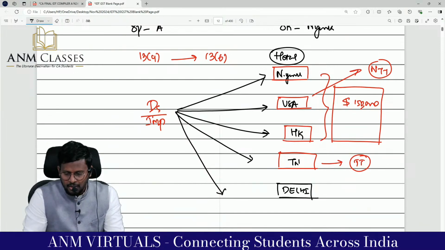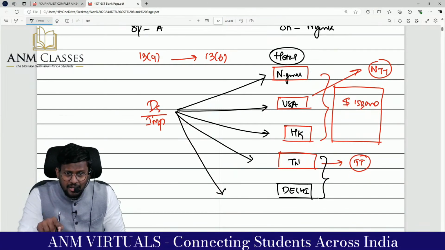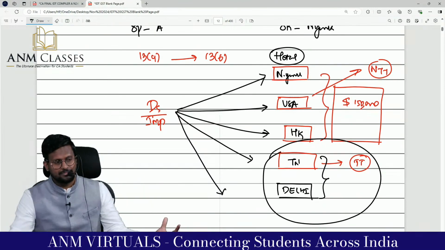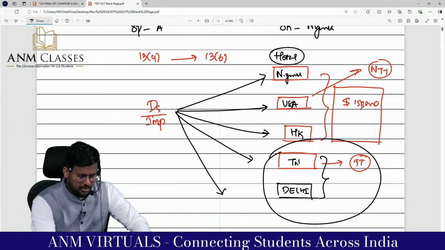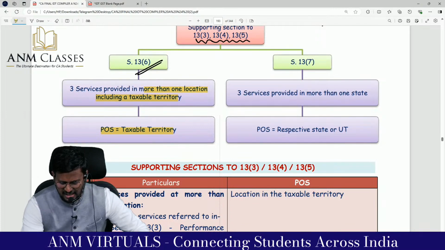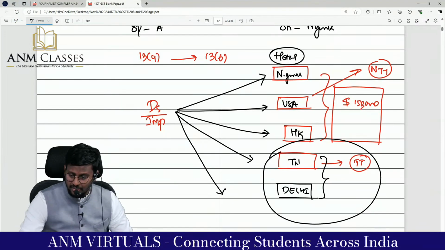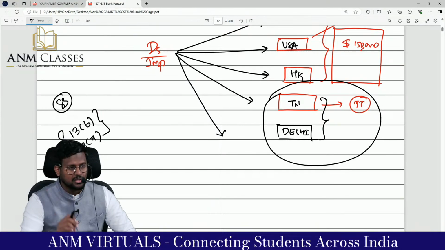So you tell me, here more than one state is there. Then 13 subsection 7 will be applicable. That means within India itself we have to bifurcate. If there is only one place in India, stop at 13.6. If there are multiple states in India, then 13.7: service provided in more than one state, the place of supply is the respective state or union territory. So two sections are there, 13 subsection 6 and 13 subsection 7. Both are called supporting sections to how many sections?